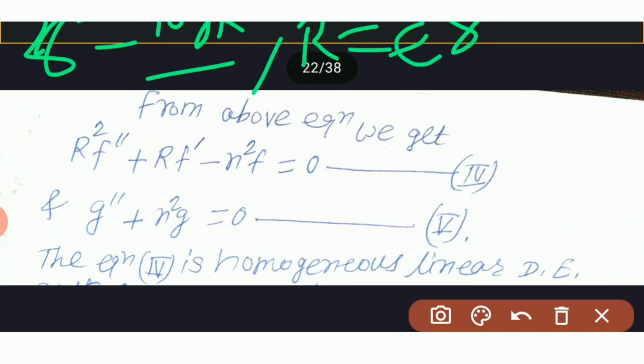So what we get? Differentiate this z with respect to r. We get dz by dr is equal to d by dr of log r, and so that will be 1 upon r. So dz by dr is equal to 1 upon r.